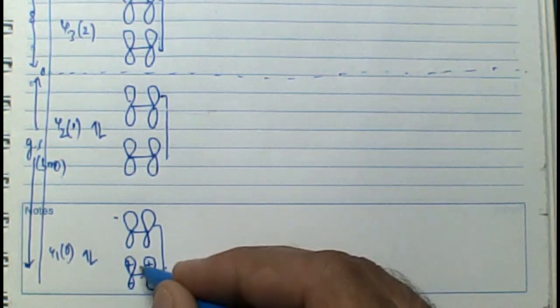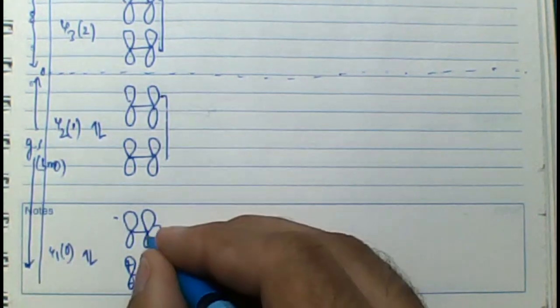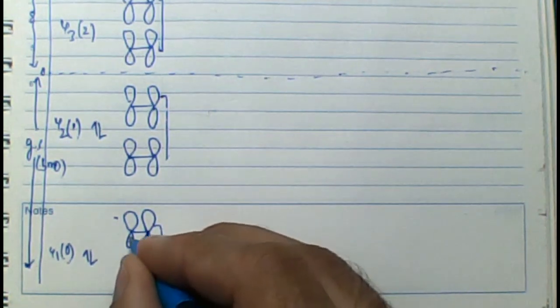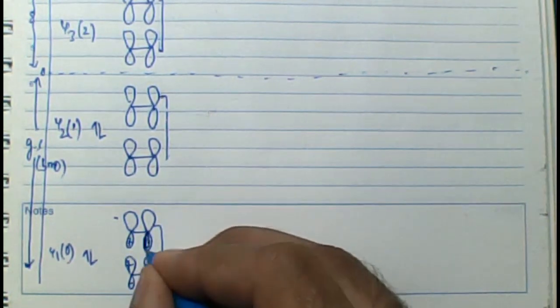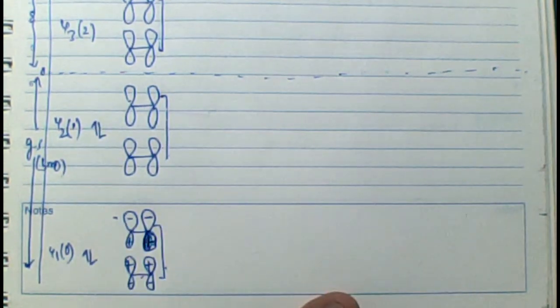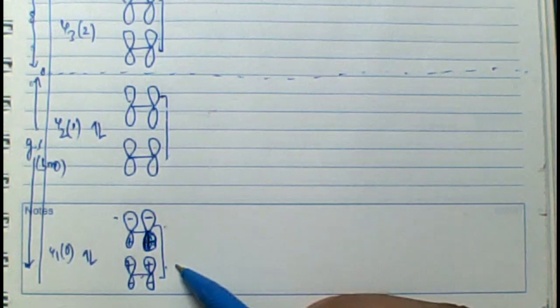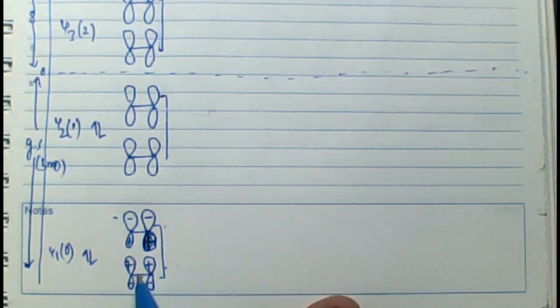Psi 2, see, has a bonding in-phase overlap in one ethene molecule and an in-phase overlap in the other ethene molecule. The difference is that when the two ethene molecules interact, there is an out-of-phase overlap. See how we have represented this. The second orbital is one in which there is no node within each molecule, positive, positive, negative, negative. Then in the intermolecular interaction, there is a node. I'll explain why I've drawn it like this.